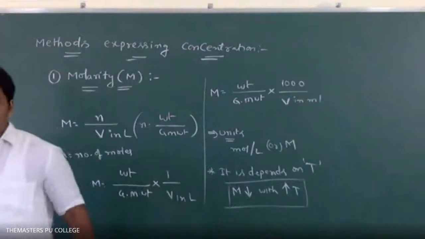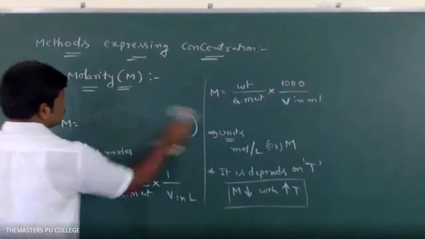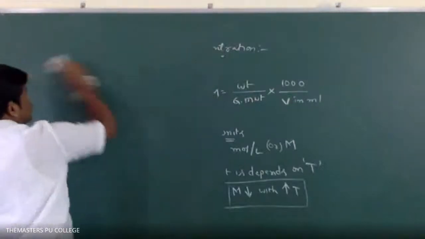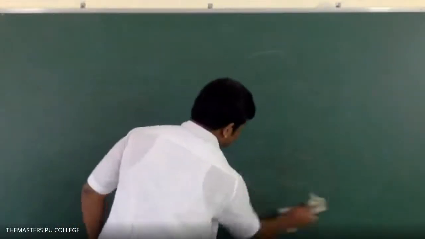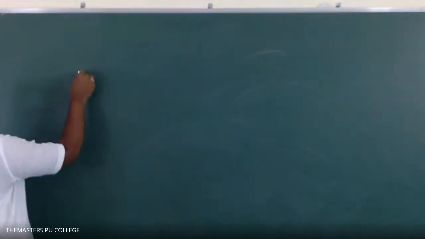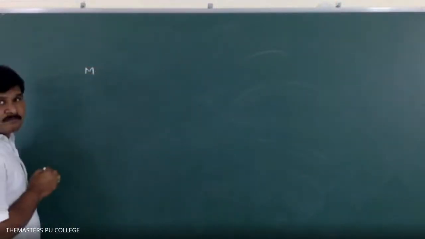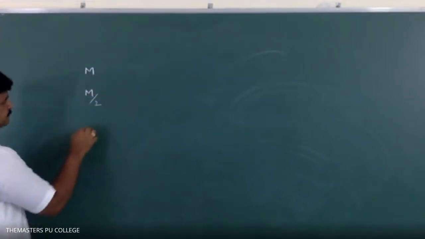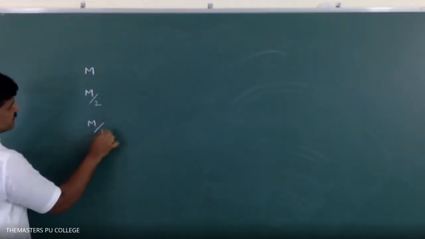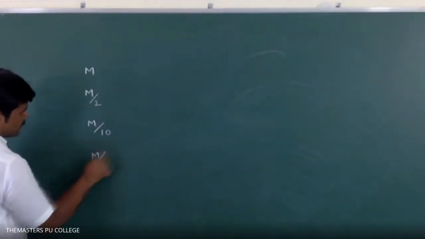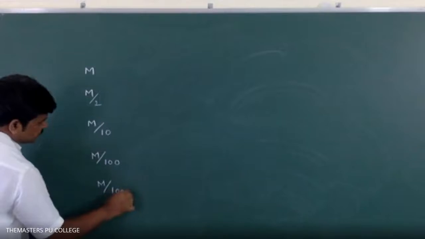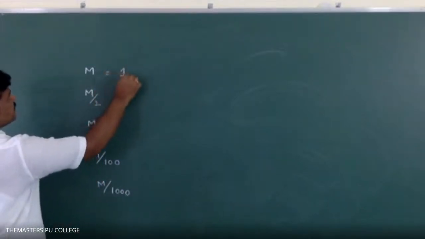I will write here, please observe: M, M by 2, M by 10, M by 100, M by 1000. So M means 1.